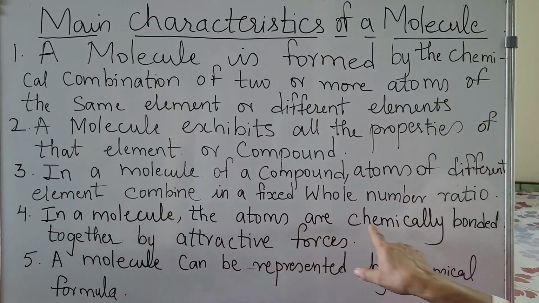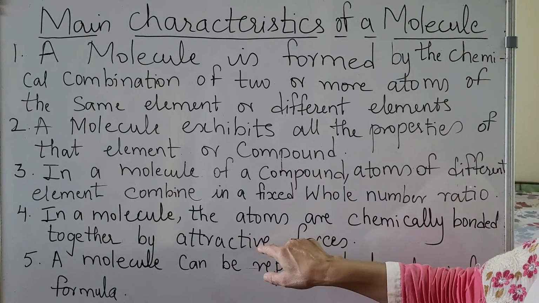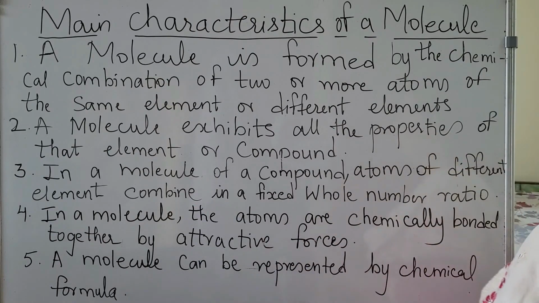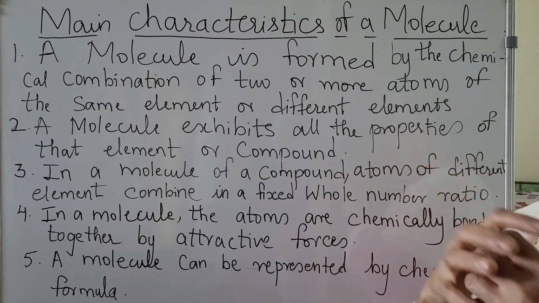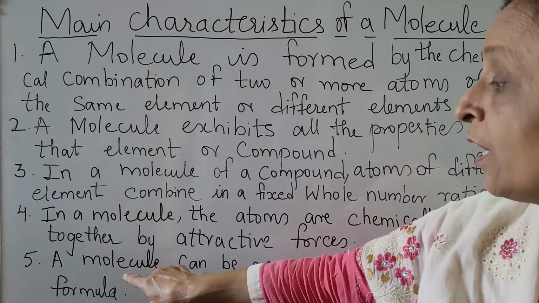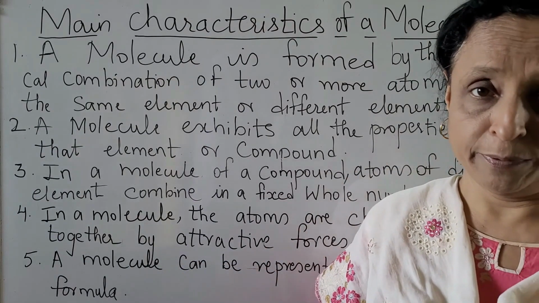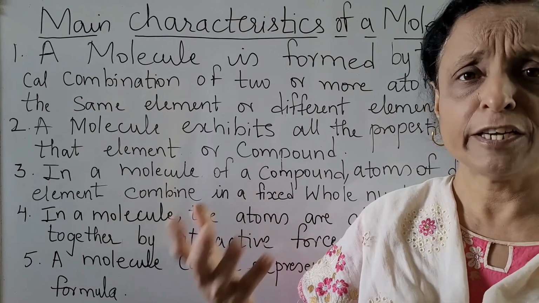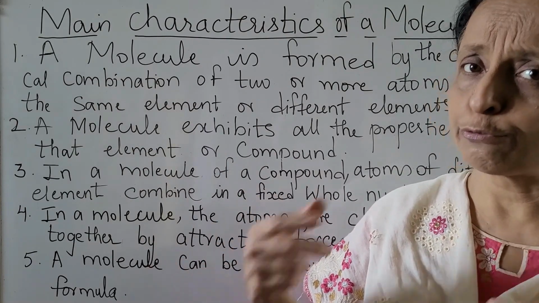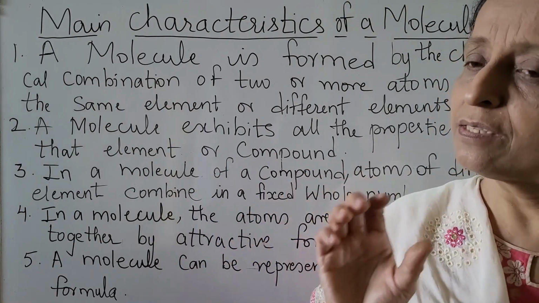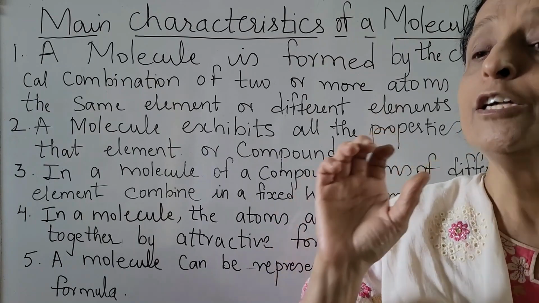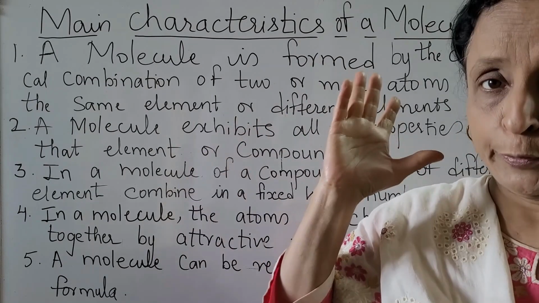A molecule can be represented by a chemical formula like hydrogen H2, oxygen O2, water H2O. There is a chemical formula to tell this is the molecule.